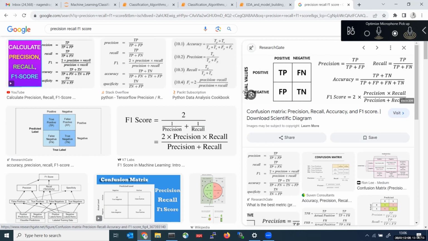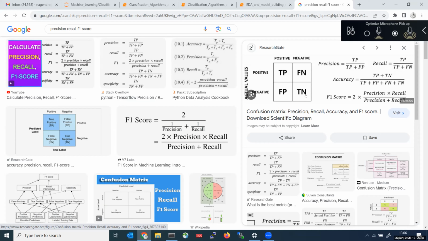Everything we will be calculating from this confusion matrix only. In some images, the actuals may be presented above, that is horizontally, and in some images it may be representing actual values like this. So anything is fine, nothing to worry. Okay, so these are all the things we need to check. Normally F1 score we will be measuring as the final thing from the confusion matrix. From the confusion matrix itself, we can tell.